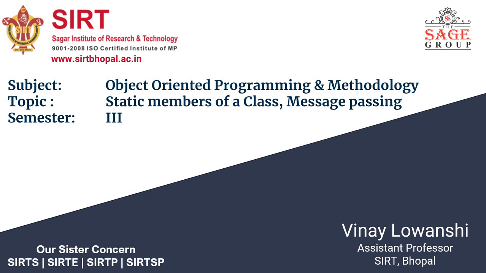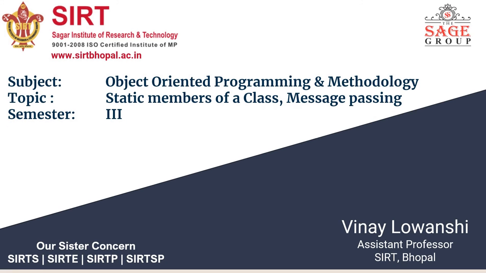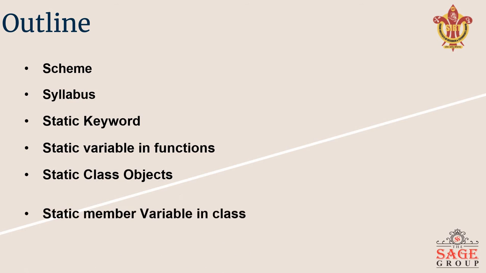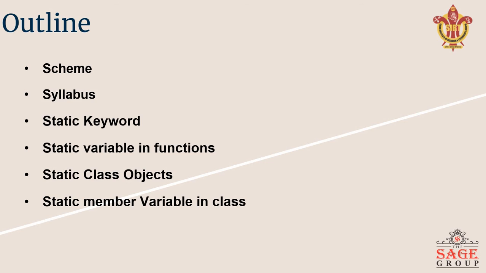Today our topic is static members of a class and message passing, and the outline is scheme, syllabus, static keyword, static variable in functions, static class objects, static member variable in class, static methods in class, and after that I will conclude the lecture.